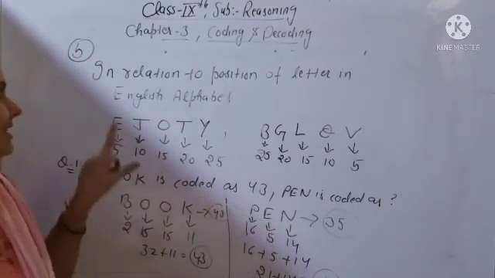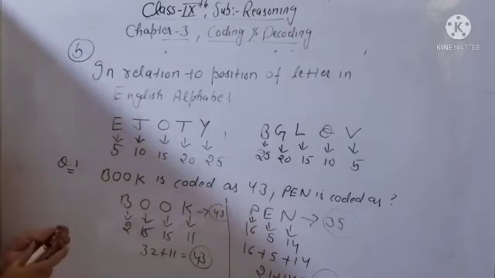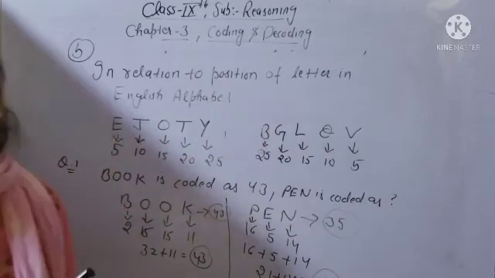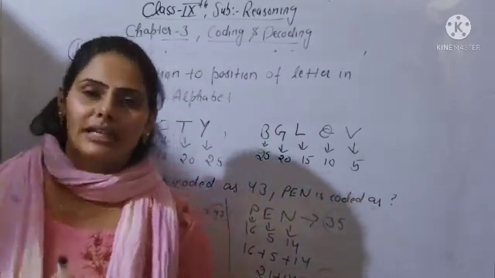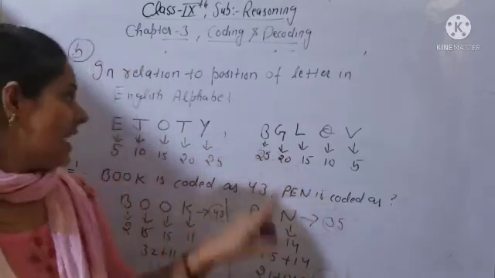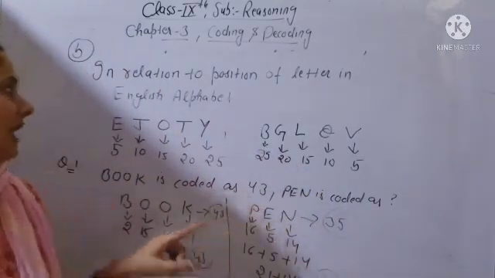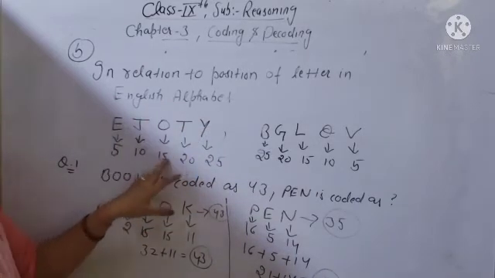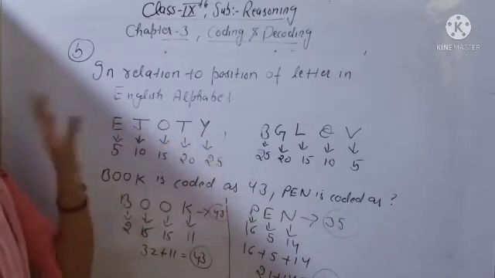Clear? So like that, this is the second part. What is the second part? In relation to position of letters in the English alphabet. Okay beta, we are doing number system coding, and in number system coding the first one is direct coding, which I have told, and the second one is alphabet coding, in relation to position of letters in the English alphabet. So for position of letters I have told you E, J, O, T, Y, this is the shortcut.